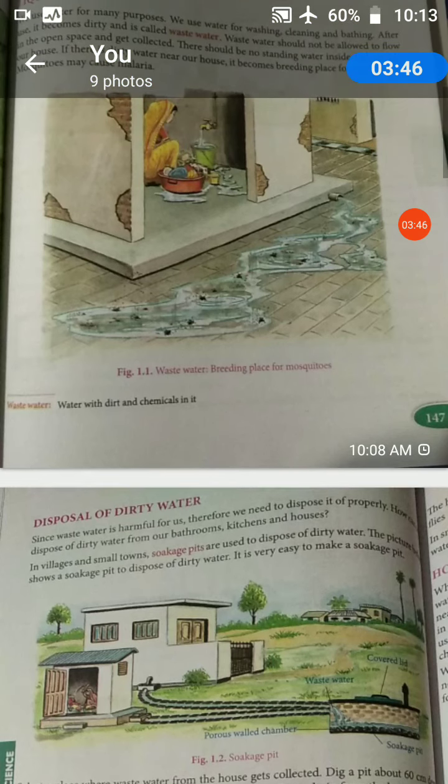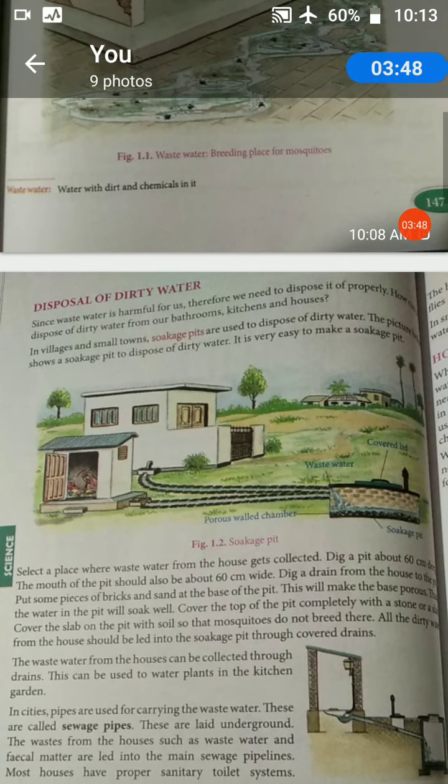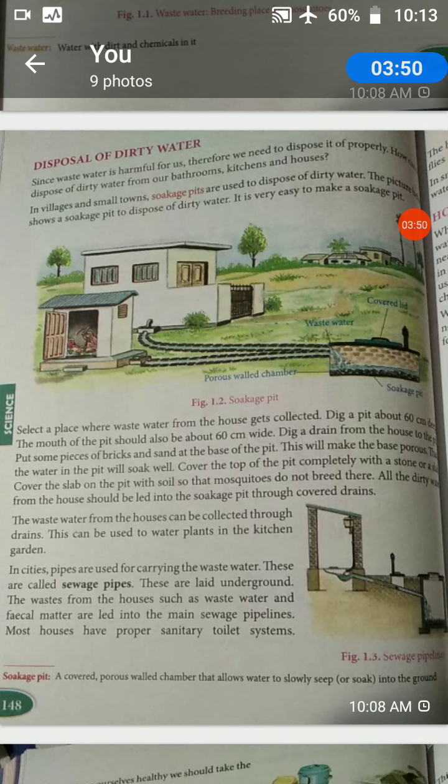Then what to do? Yes, we must have a proper disposal method. We'll see how to dispose of dirty water from our home.